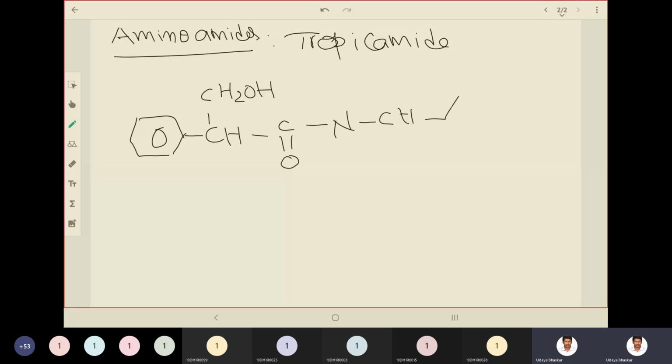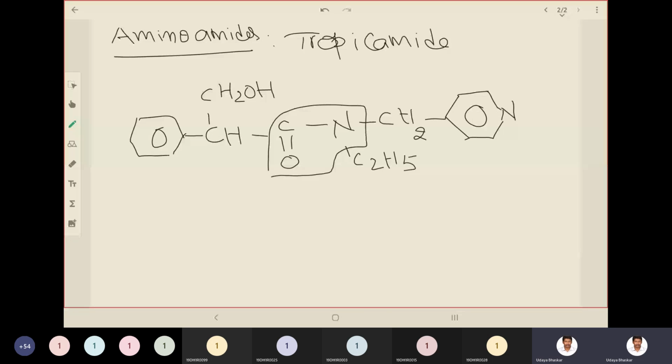Okay, and you have pyridine. Pyridine is a six-membered heterocyclic ring having nitrogen as the heteroatom. So it is CH2. To this nitrogen, you have an ethyl group attached. So in tropicamide, C double bond O NH is the amide.